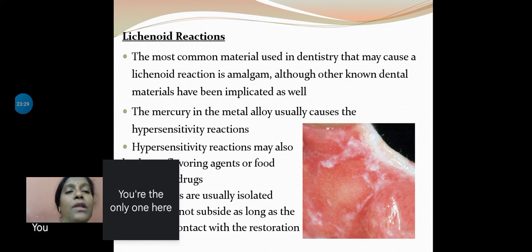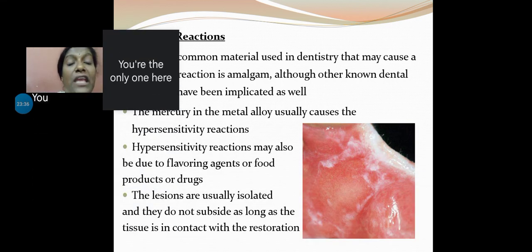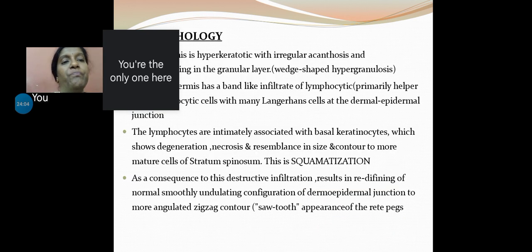Okay, mercury in the metal alloy usually causes hypersensitivity reaction. Hypersensitivity can also be seen to things such as flavoring agents in food products and drugs. High cinnamon flavor, okay, cloves, all these things, especially in very strong toothpaste with clove essence in them, tend to have this effect on the oral mucosa. Lesions are usually isolated, and you try to remove the irritant that caused it, and the lesion is going to subside on its own.